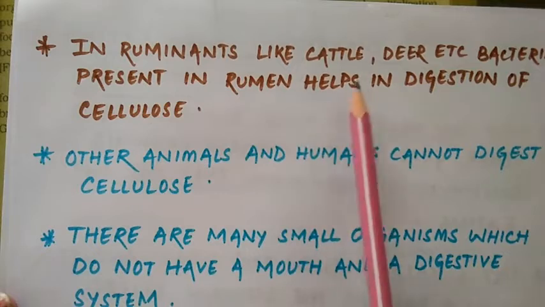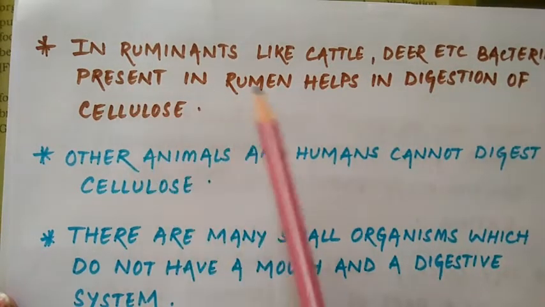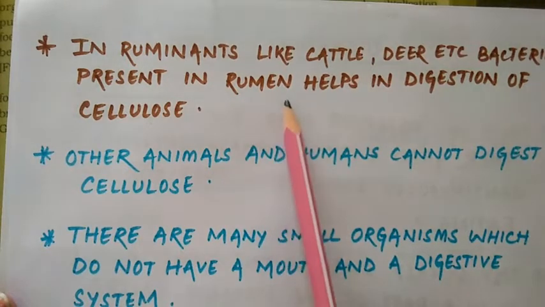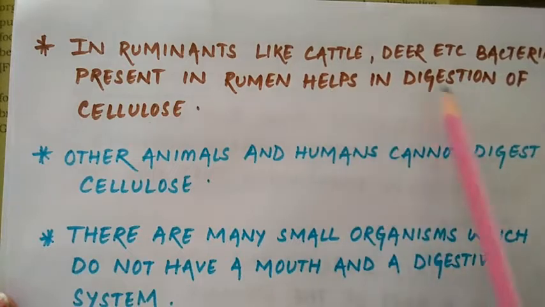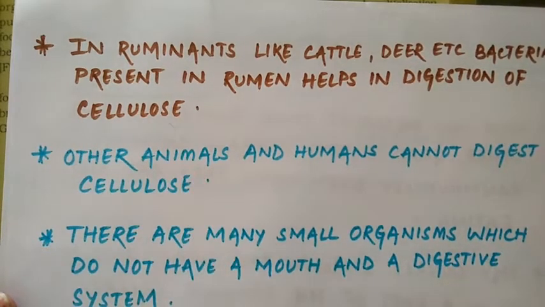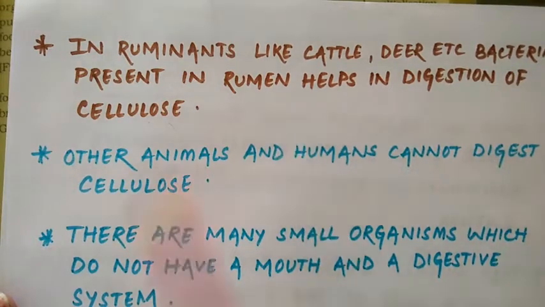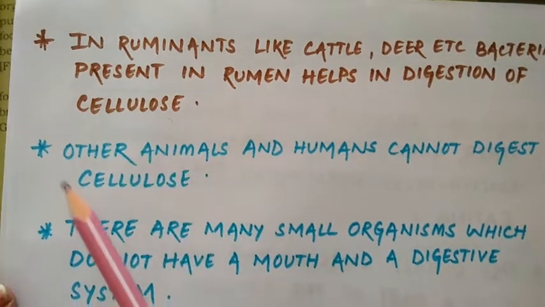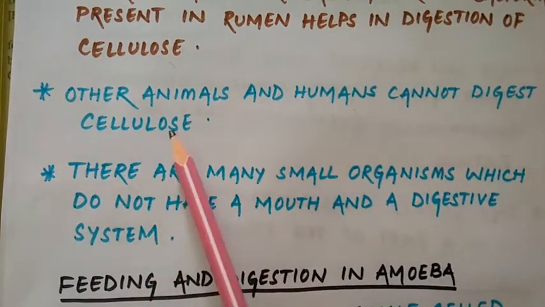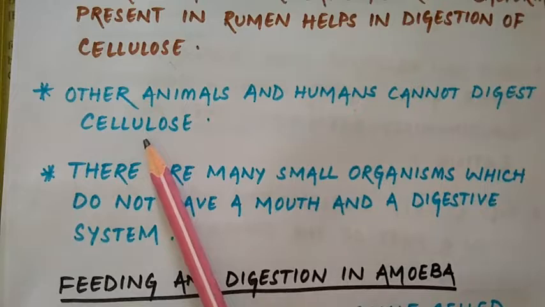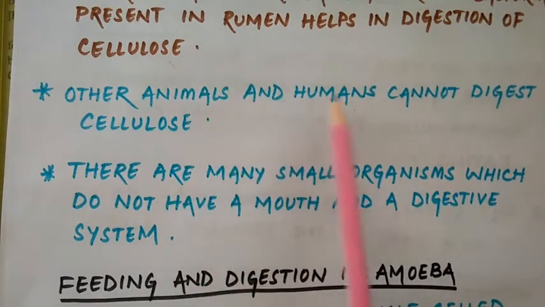In ruminants like cattle, deer, etc., bacteria are present in the rumen. Already I have shown you where the rumen is. So what is present in it? Bacteria are present which help in the digestion of cellulose. Cellulose is hard to digest, but the bacteria present in the rumen help to digest it. But in other animals and human beings, cellulose cannot be digested, because this bacteria is only present in ruminants but not in other animals and human beings.